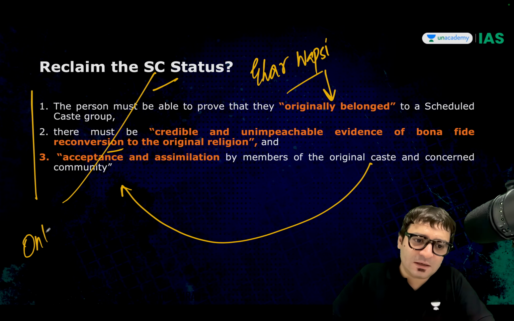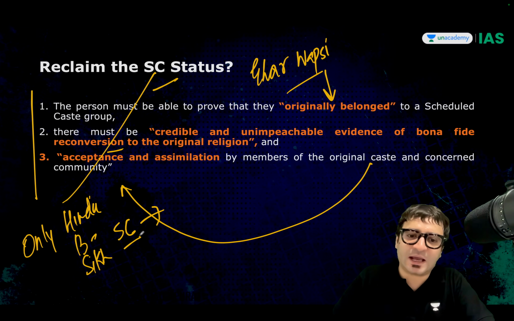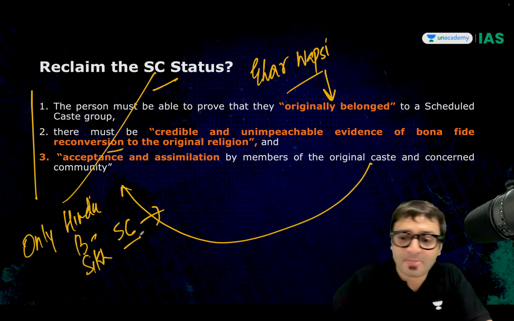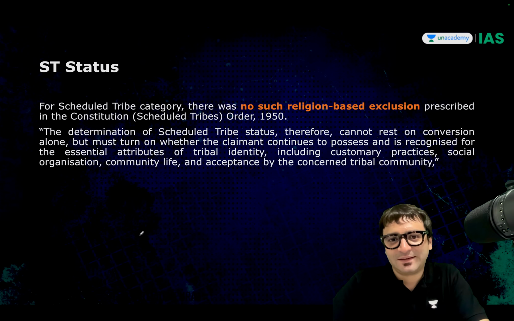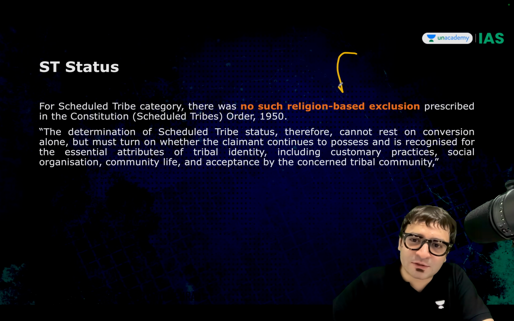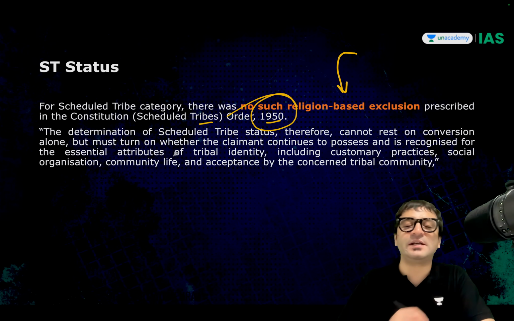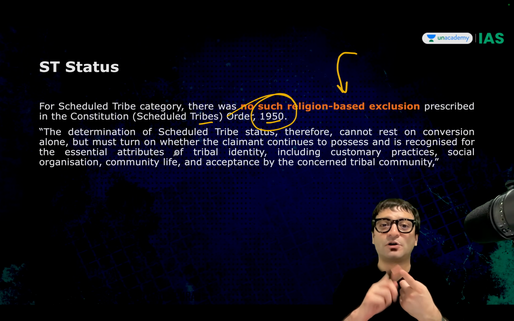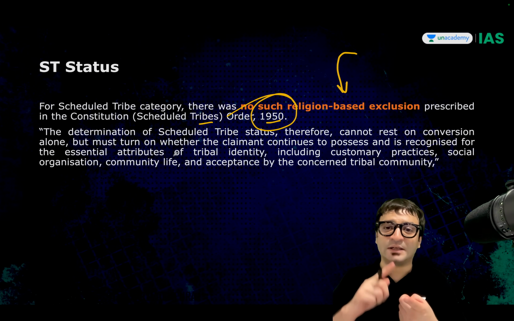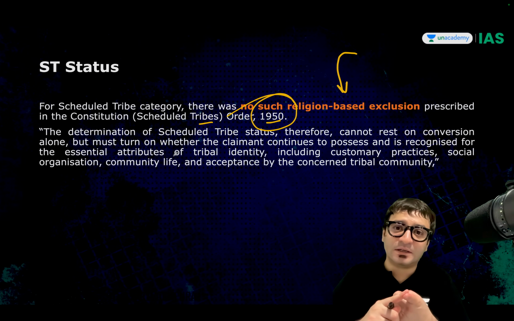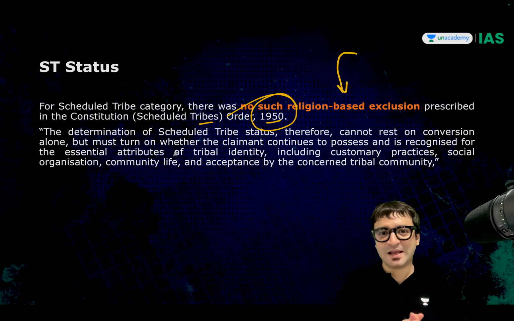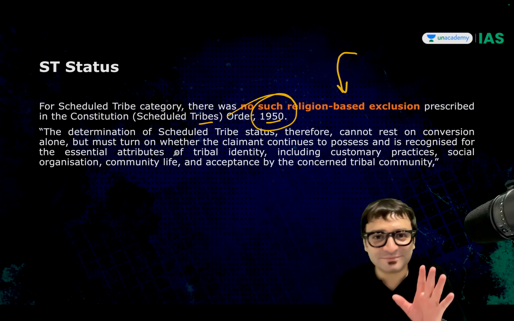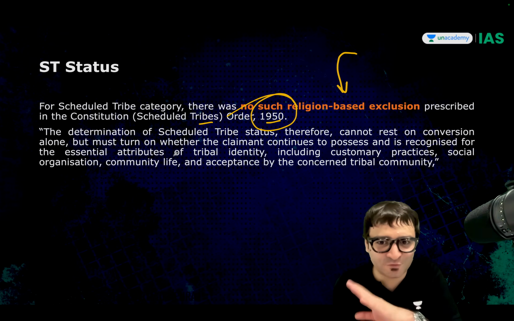Basically, only Hindu, Buddhist, Sikh, SC can file a case under the Atrocities Act. But what about tribal? Yes, there is no religion-based exclusion in the Scheduled Tribes Order of 1950. The Scheduled Castes Order of 1950, it explicitly talks about religion. Only a Hindu, Sikh and Buddhist can be a scheduled caste. But who can be a scheduled tribe? Anybody. So scheduled tribe has nothing to do with religion.